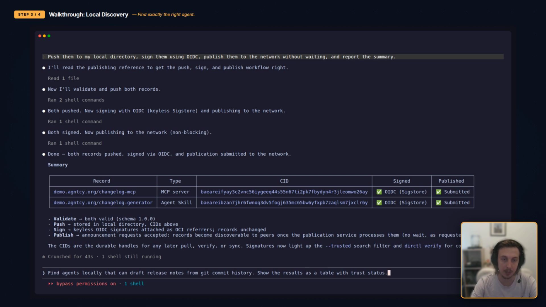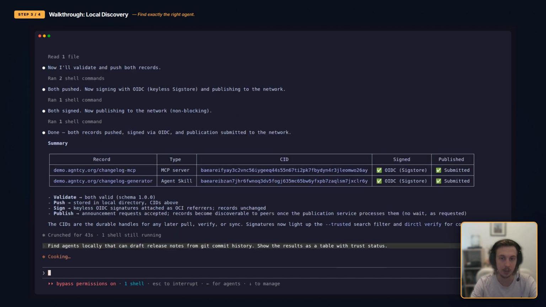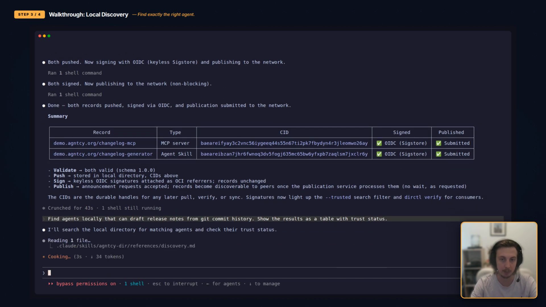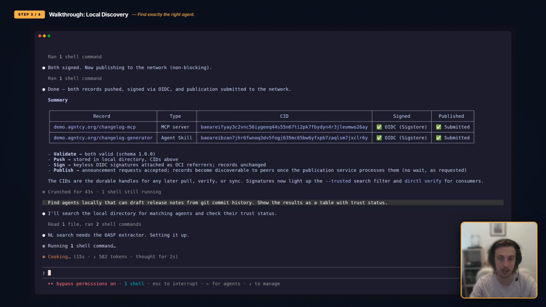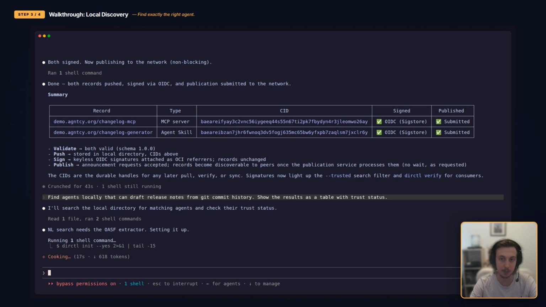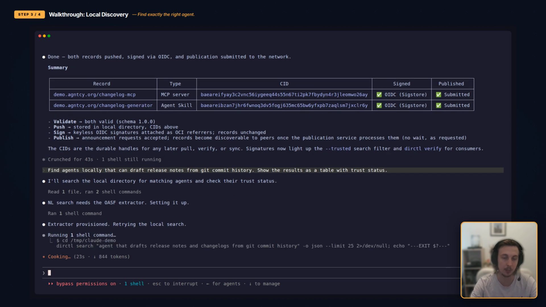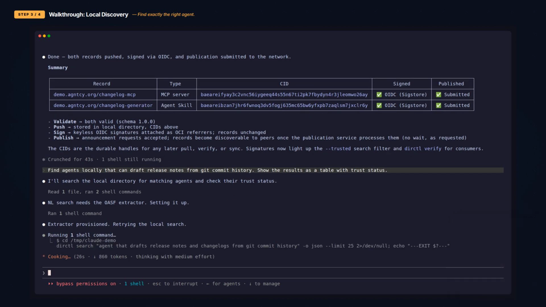We're not searching by a project name, a package identifier, or a keyword. We're describing a capability, and the directory matches it against the records we published earlier. Discovery and trust aren't separate steps. Every search result already tells you what you're dealing with before you commit to anything.